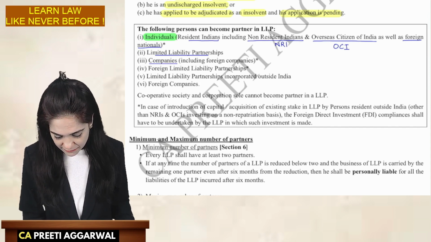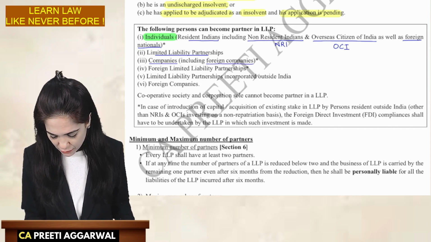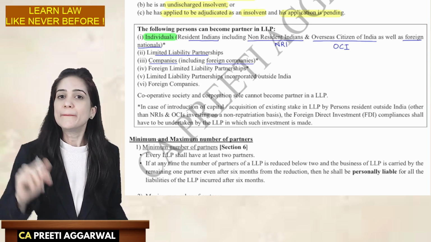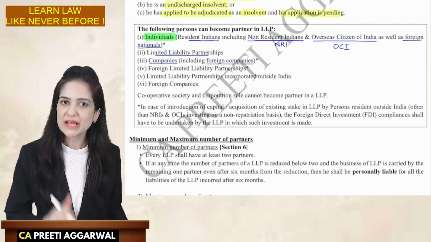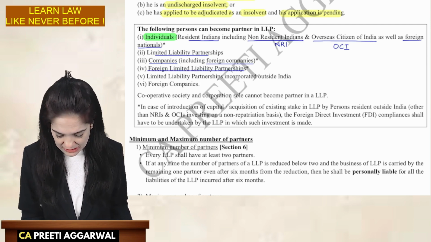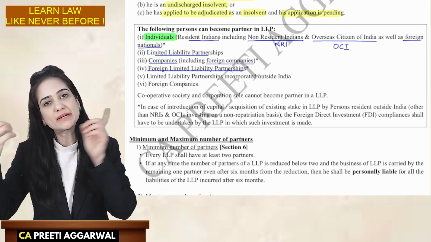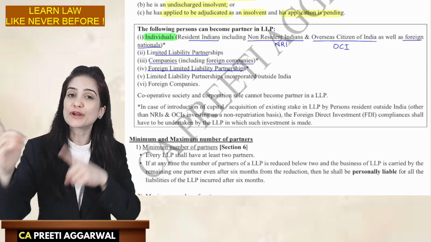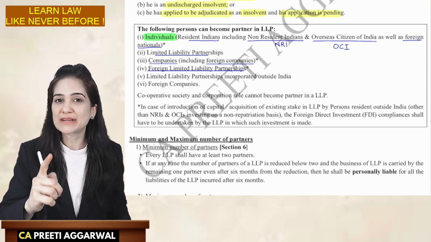Companies, including foreign companies, we know the definition of foreign companies. It is a company which is incorporated outside India, but it is having a place of business in India. Foreign LLP means it is an LLP which is incorporated outside India, but it has a place of business in India. Foreign LLP can become a partner in Indian LLP.